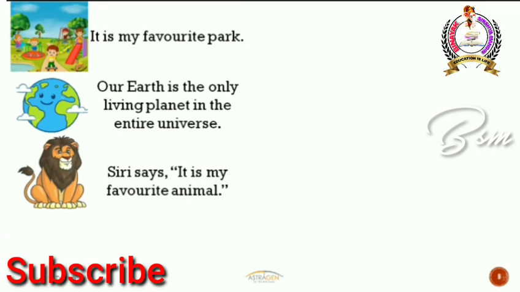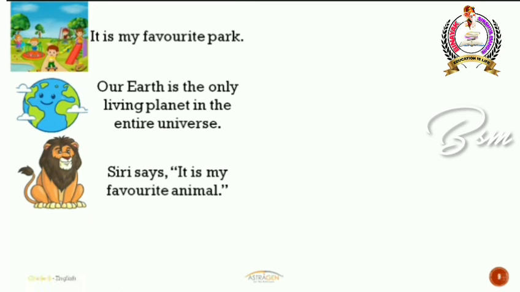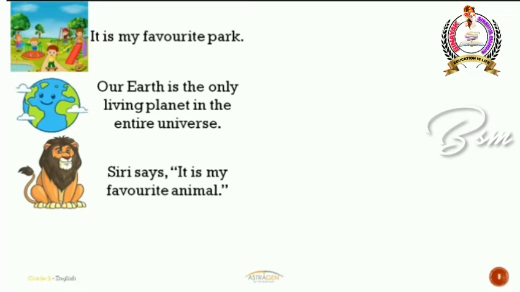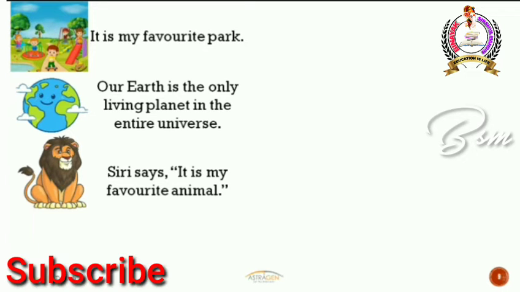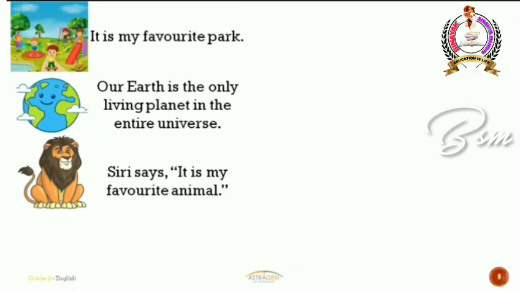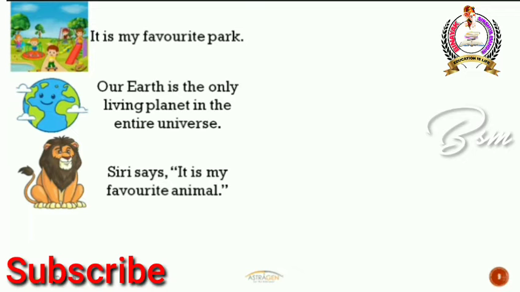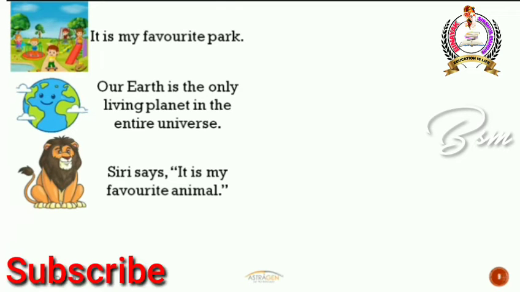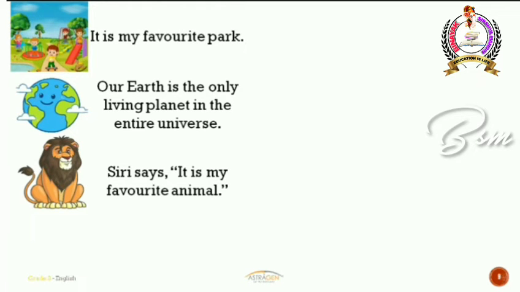So look at the third example. Siri says it is my favorite animal. So lion is the favorite animal of Siri. So instead of using the noun lion, I can simply replace that noun with it. Why can't I say he or she? Because I'm not bothered about the gender of the animal. So that's the reason why I use the neuter gender, which is it. So it is my favorite animal. It is a pronoun I can use here for any animal.